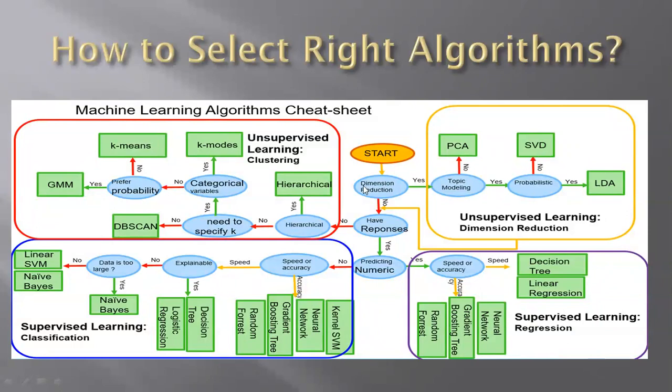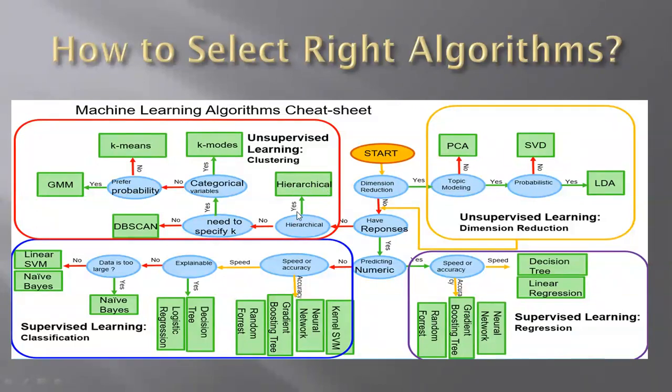Once dimension reduction is done, you move to the data type. If the data type is numeric, then move to clustering, which is unsupervised learning, right? Here you will see K-means, GMM, and DBSCAN. It all depends on the data. If your data is hierarchical, you go for hierarchical clustering.